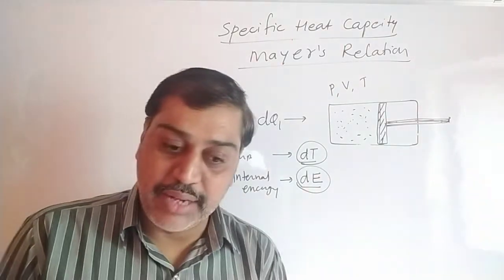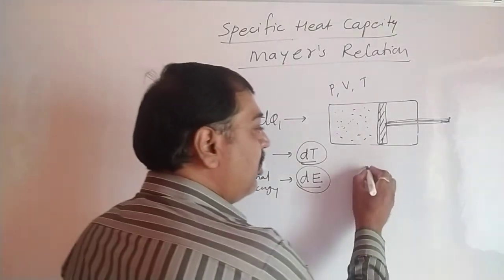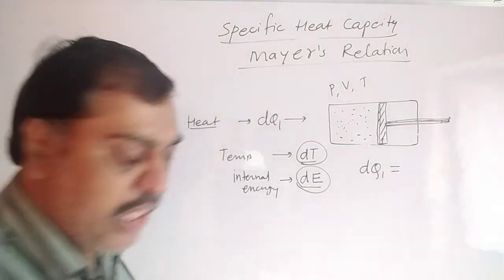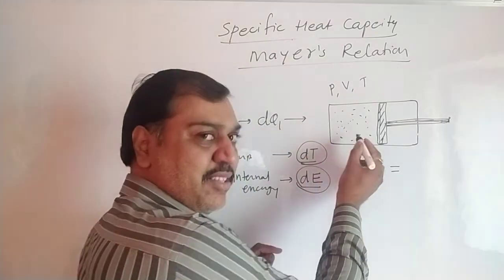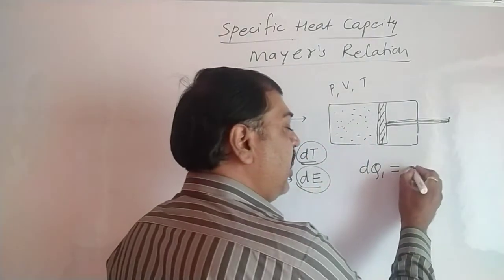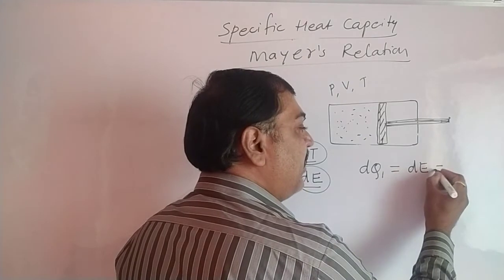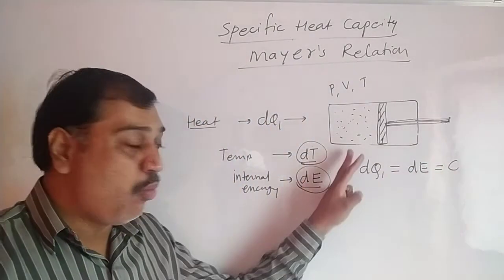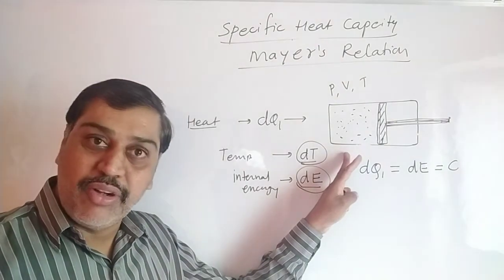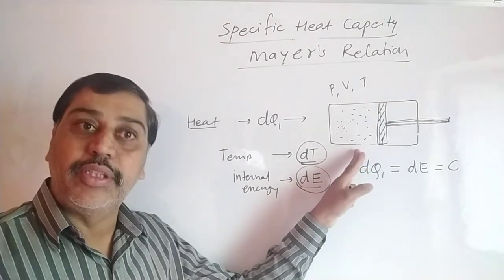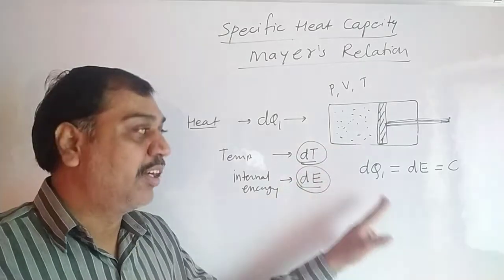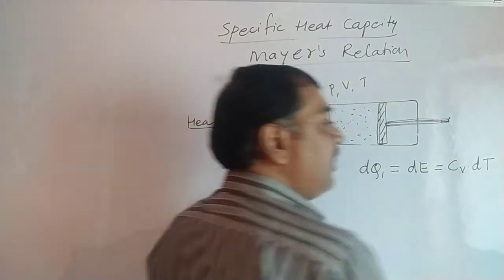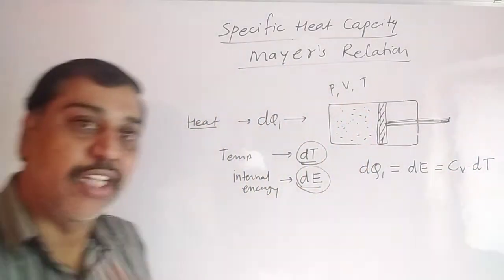the system. Then we can write one simple equation: dq1, the amount of heat supplied, is used to increase the internal energy, equal to dE. And that is equal to what we have taken while doing this: volume is not changing here. If volume is not changing, the piston can't move. If the piston can't move, volume is constant, so it becomes Cv into dT. So this equation we get here.